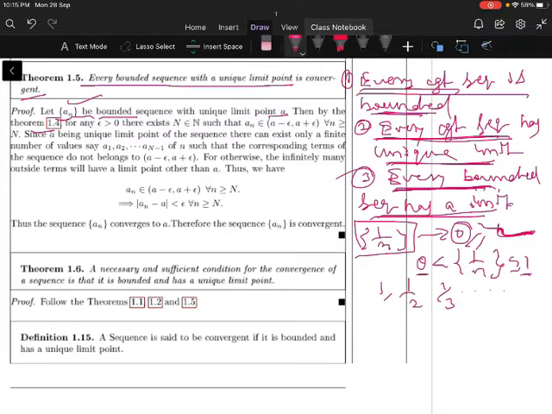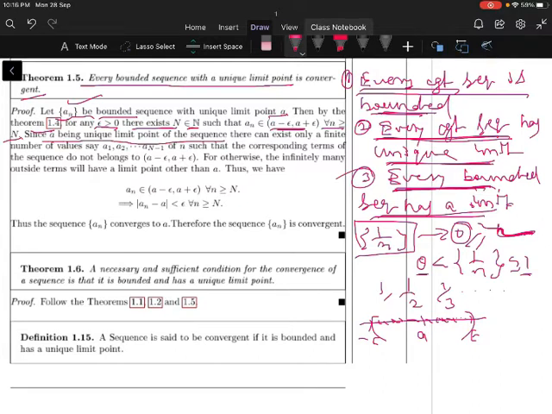So for any epsilon positive, there exists a positive integer N belonging to the set of natural numbers such that a_n for all n greater than or equal to N lies inside the interval a minus epsilon to a plus epsilon. This is the point a on the real line, this is epsilon, this is a minus epsilon. So a_n is always inside this interval.